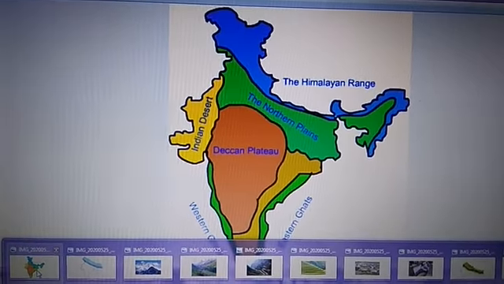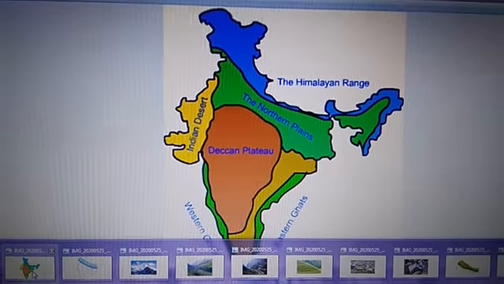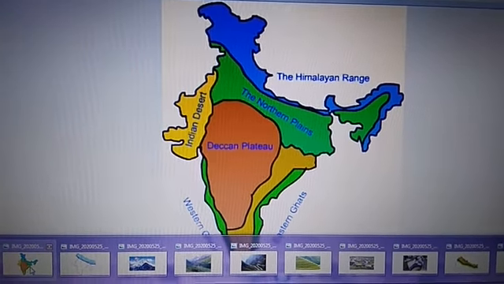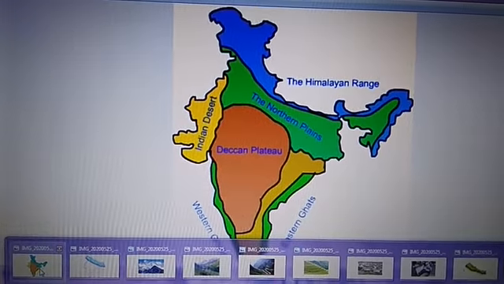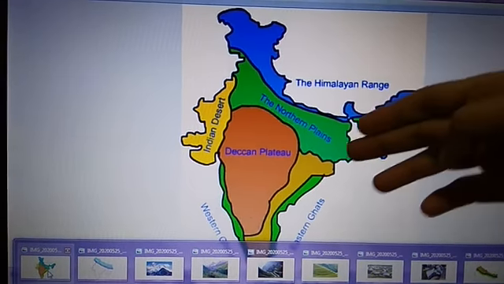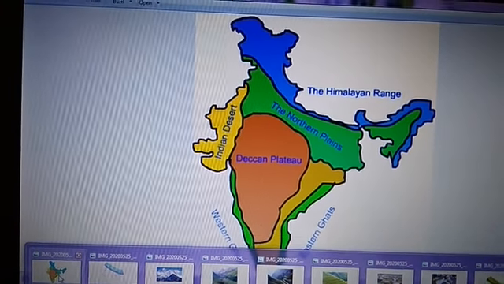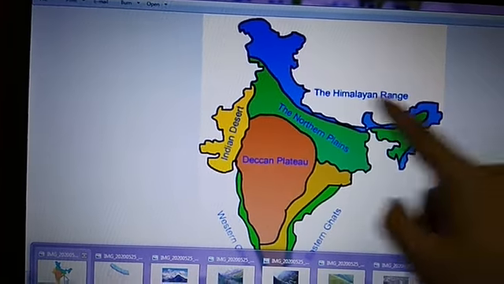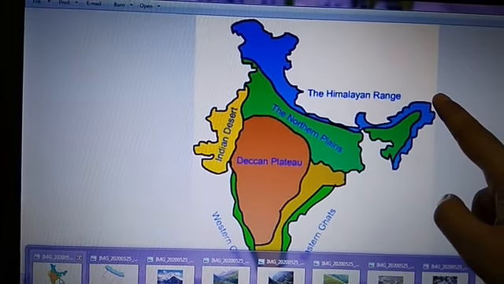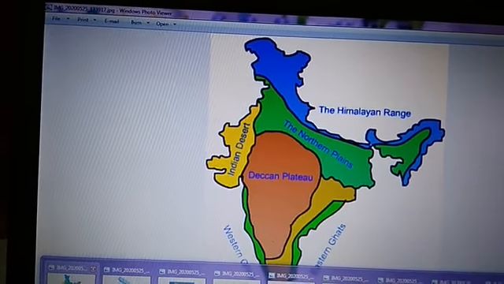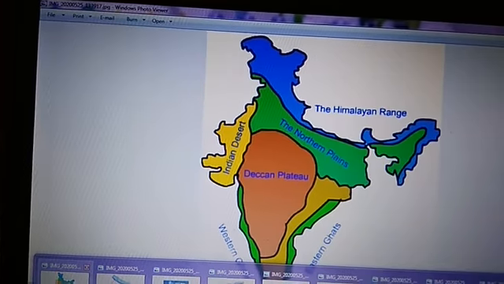We have Deccan Plateau, Great Indian Desert, coastal region and islands. In this chapter, as I have already told you, we'll talk about the northern mountains and the northern plains, and in today's video I'll talk about the northern mountains. This blue region is the mountainous, hilly region, so this is called the northern mountains.